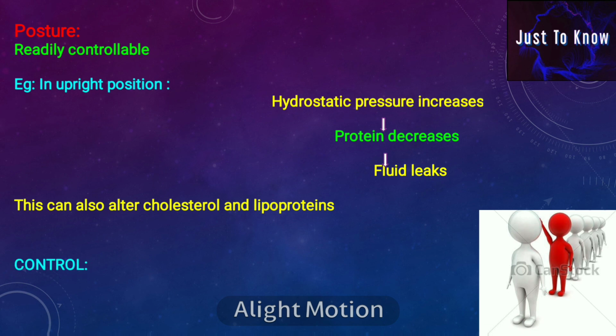To control this physiological variation that occurs due to posture, ask the patient to sit for 10 to 15 minutes before the collection of the sample.